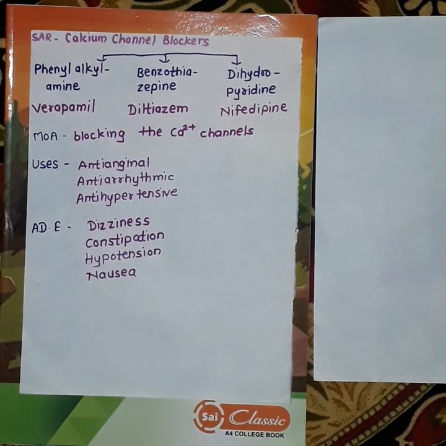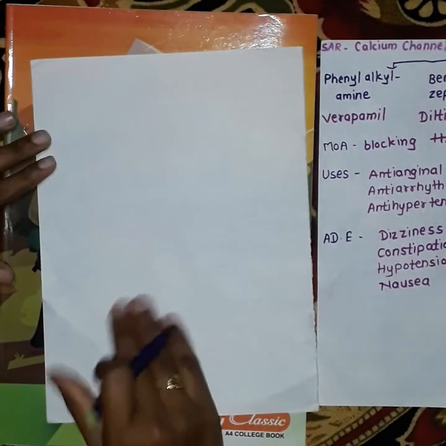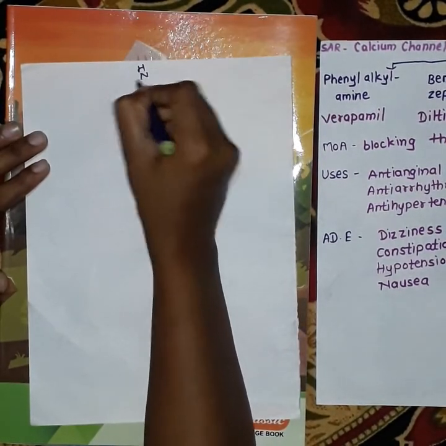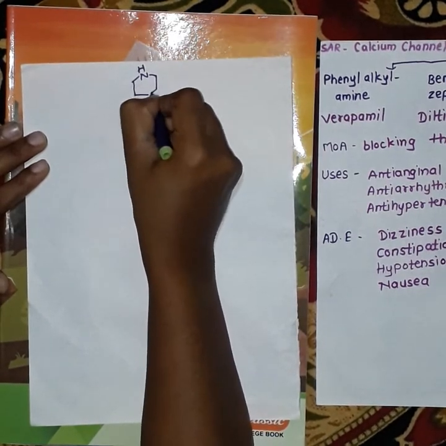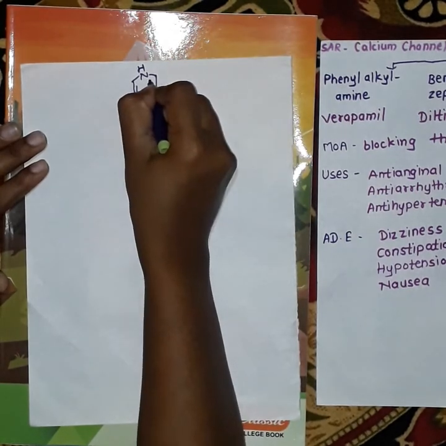Now for discussing the SAR of calcium channel blockers, first of all we have to draw the structure of nifedipine. For drawing the structure of nifedipine, we have to draw the 1,4-dihydropyridine ring.